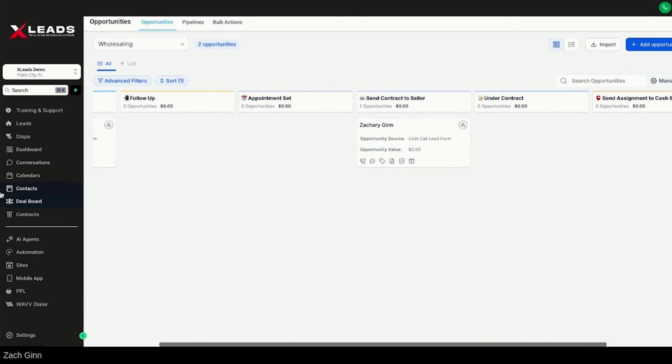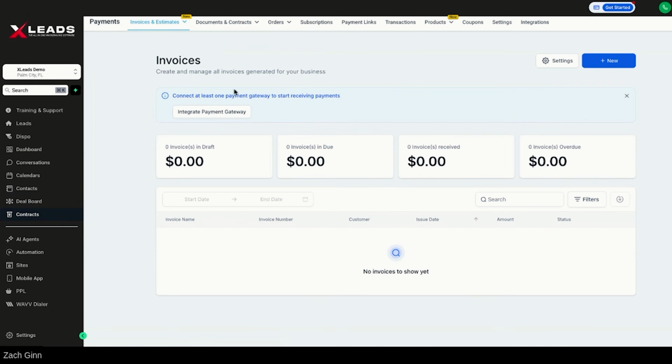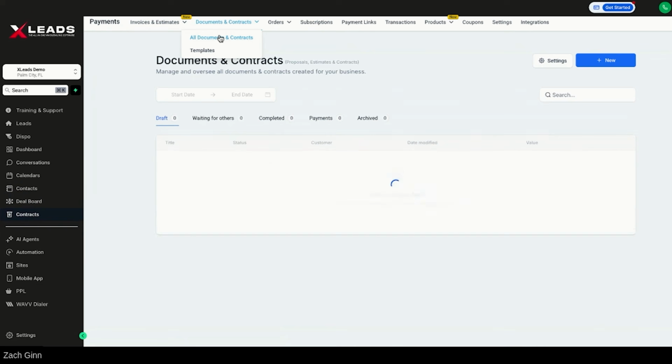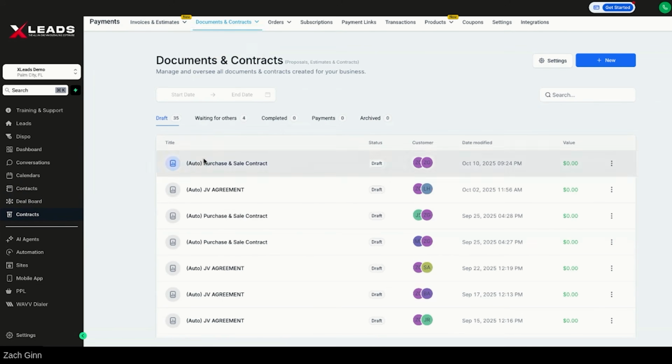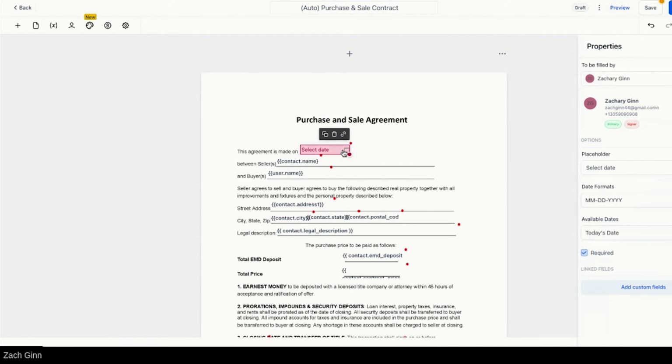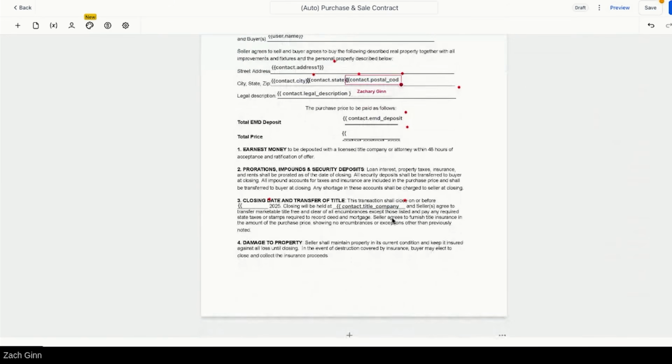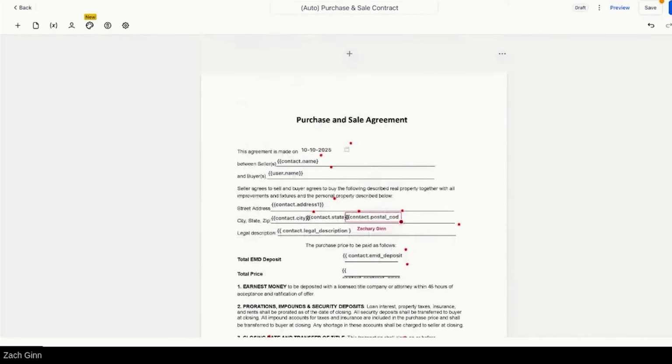And what happens if you go to contracts right here, document contracts, all documents and contracts right here, a PSA is signed and created right here. And all you got to do is just date it. So let's date it for today. All the info is already filled out right here, which is cool. So I'm going to go to save. I'm going to go to preview.